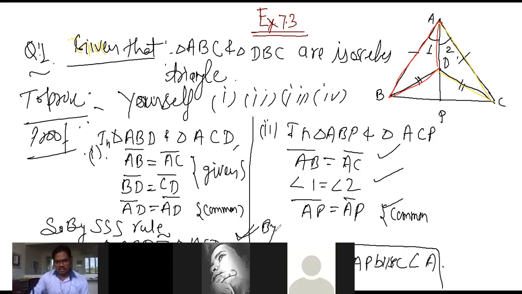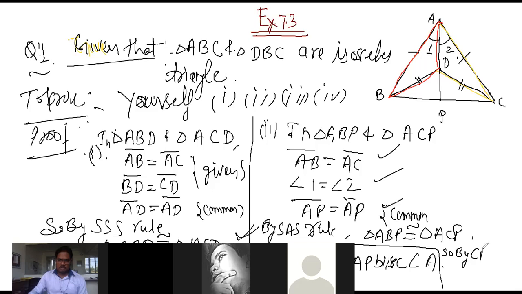So by the side angle side rule, triangle ABP is congruent to triangle ACP. Is this okay, beta? Yes, sir. So by CPCT, we got it here: angle APB is equal to angle APC. We got it here by CPCT, this angle, this one is equal to this one. Okay? Yes, sir.